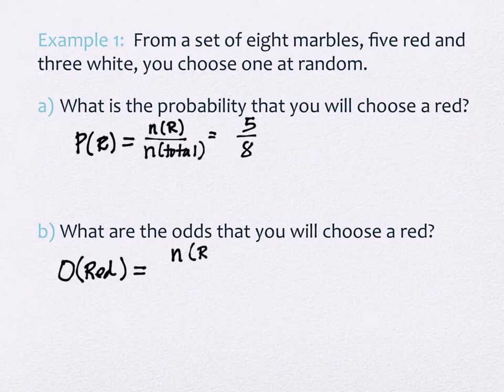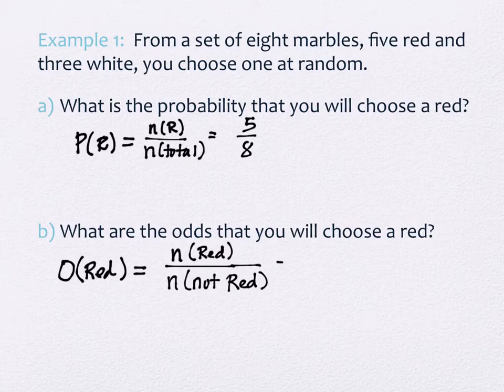But the number of reds, and what we're actually going to do is compare it to the number that are not red. So we already know the number of reds is 5. How many are not red? 3. So this is a comparison of what I want to what I don't want, right? Whereas the probability is a comparison of what I want to anything that could happen. So they're definitely related ideas, but they're not the same.